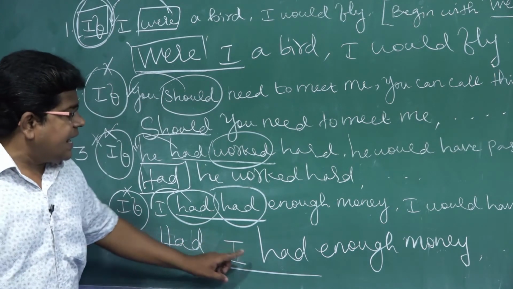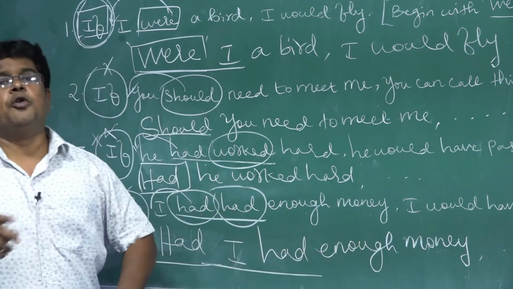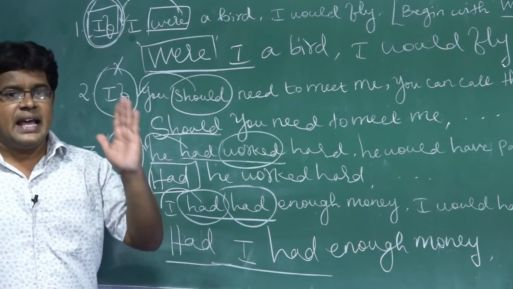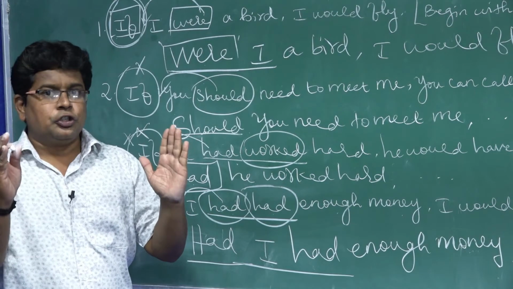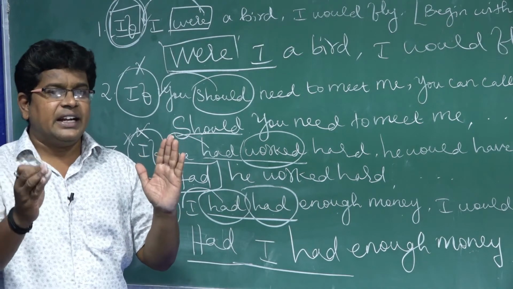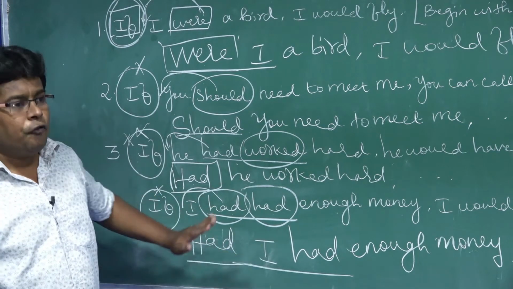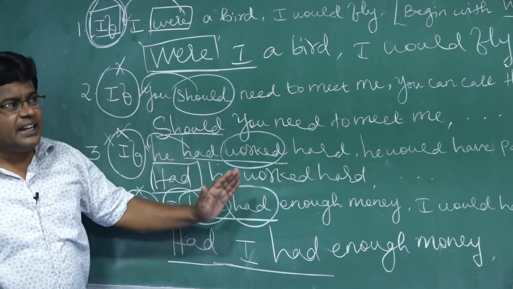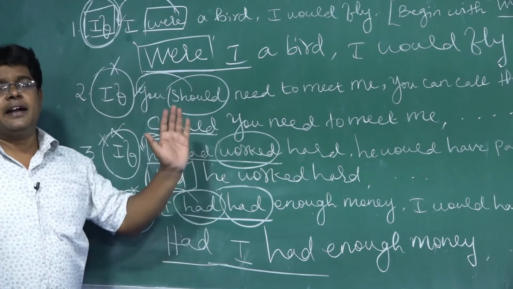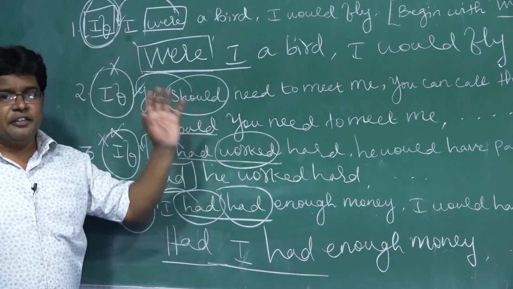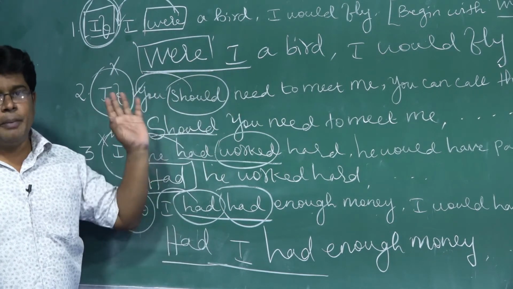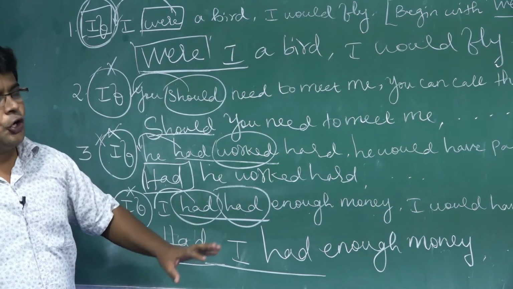If you write "Had I enough money", they won't give marks. Already I told that one "had" they have given, and next to that, "had" is V3, that is verb 3. That's why we have used two "had" in that fourth type. That's why I have said it is very easy, but most students fail to do this. So better, you might have understood.